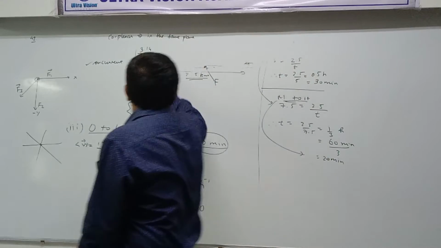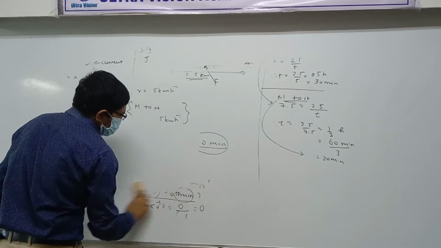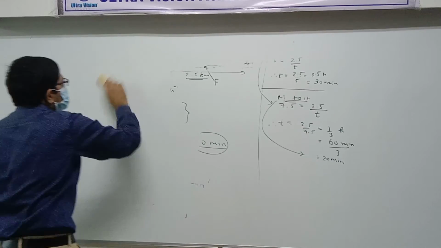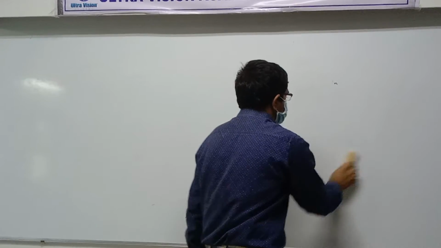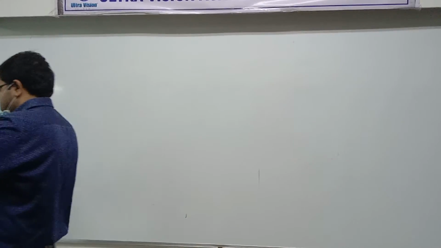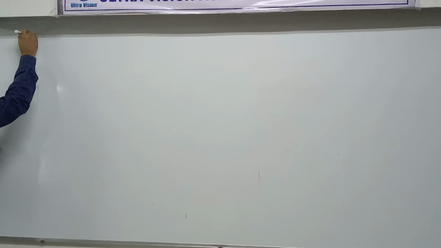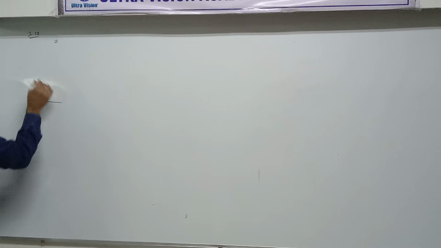I will not find out everything, but I'll give you a basic idea on how to do it. What does the question say? That it's dropped from some height. Let's draw the picture.